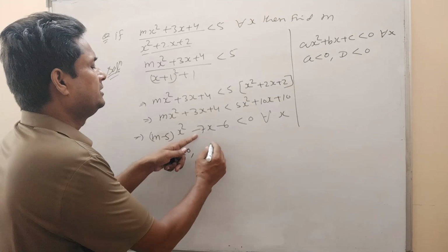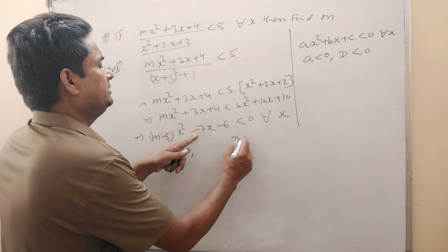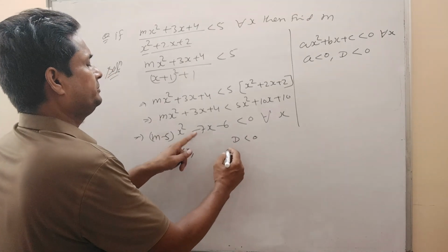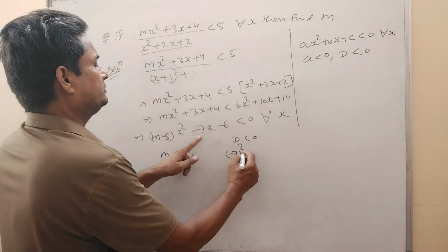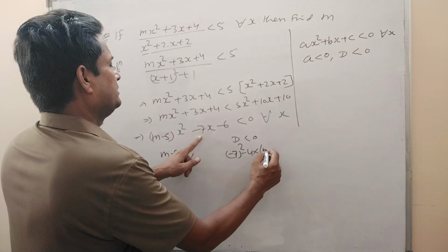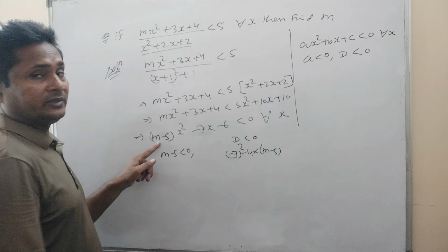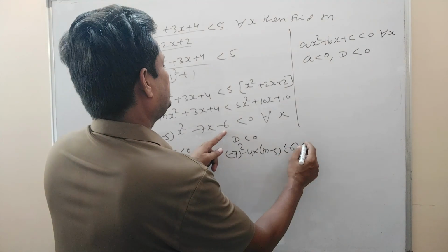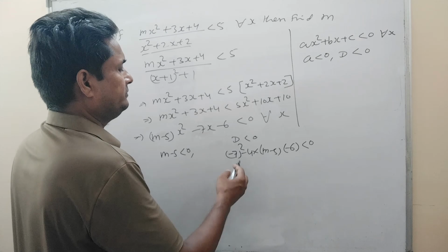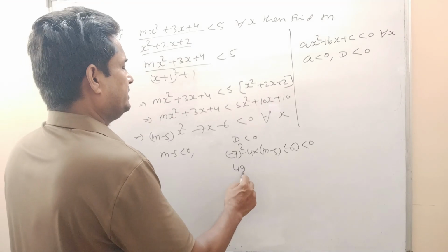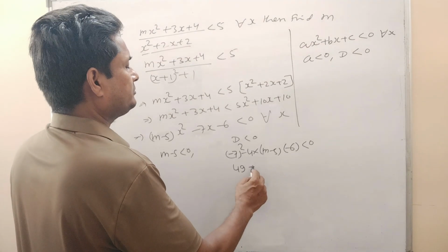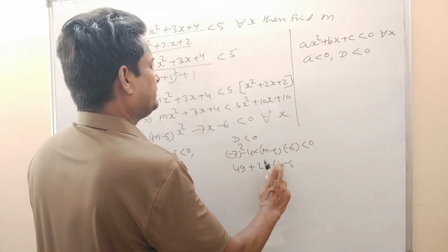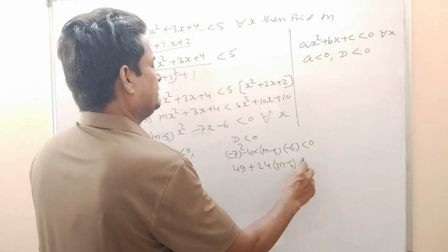D less than 0 means b square minus 4ac less than 0. b is minus 7 whole square, minus 4 into a which is m minus 5, and c is minus 6, it is less than 0. So it will be 49 plus 24 into m minus 5 less than 0.